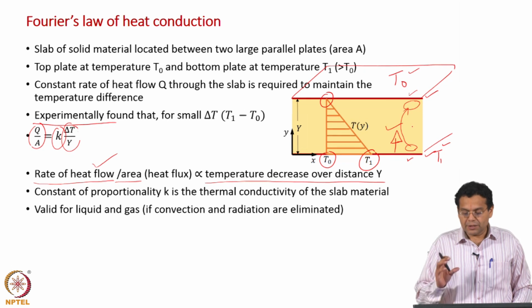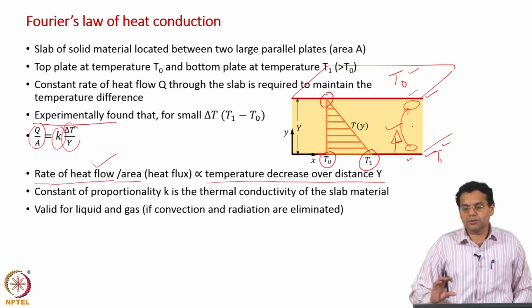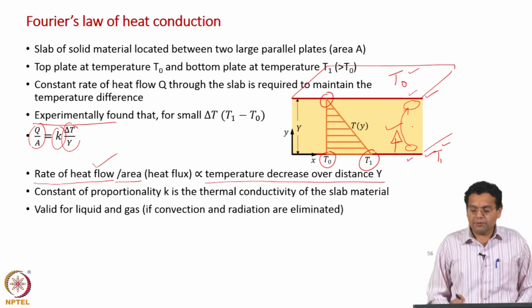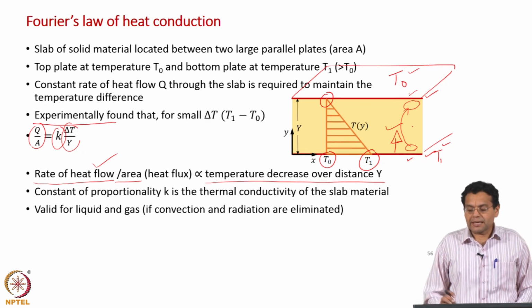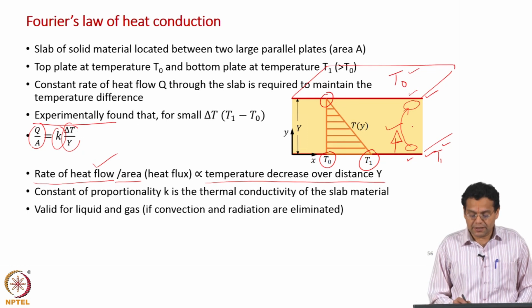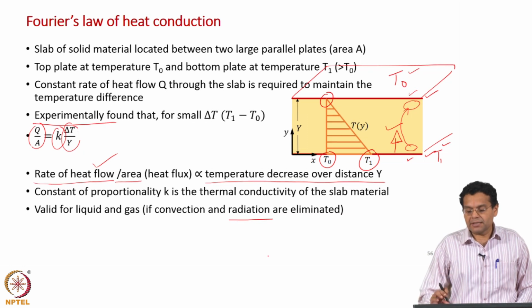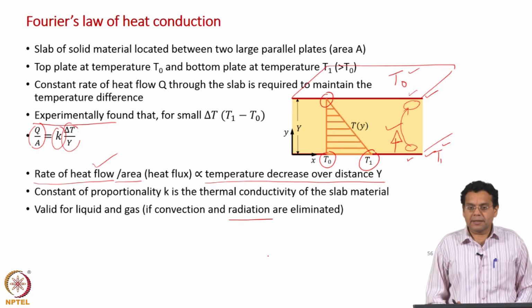So, to eliminate convection only, we have considered a solid slab of solid material between the two plates. Further, if you have a fluid between the two plates, there can be heat transfer because of radiation. Radiation plays a significant role only at high temperatures, but to eliminate radiation only, we have considered a slab of solid material between the two plates.